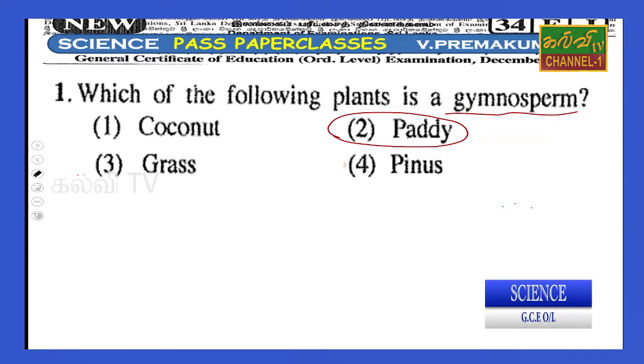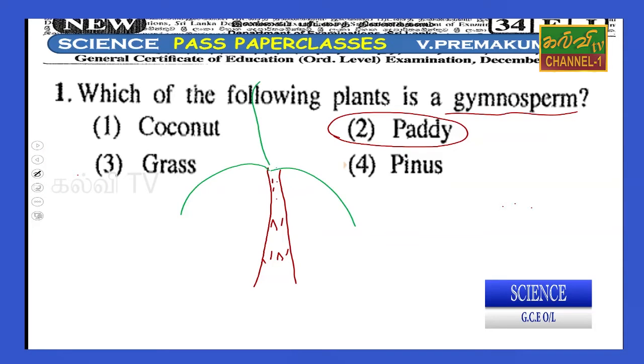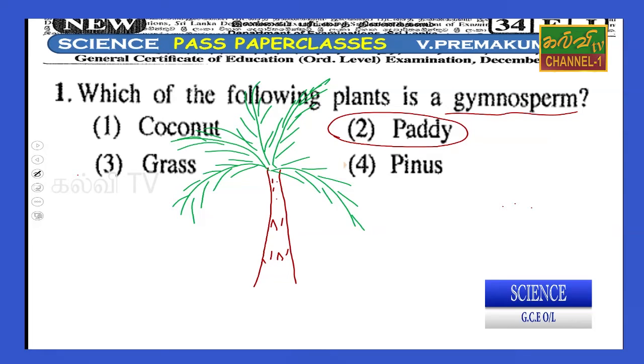Anyway, the last one, pinus. Pinus also has big stems. You can identify the stems, and the leaves also, like coconut leaves, but the size is smaller than coconut. Anyway, we can find out the parts.